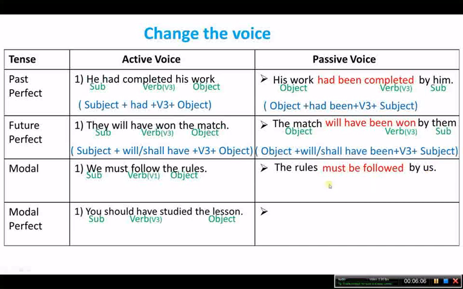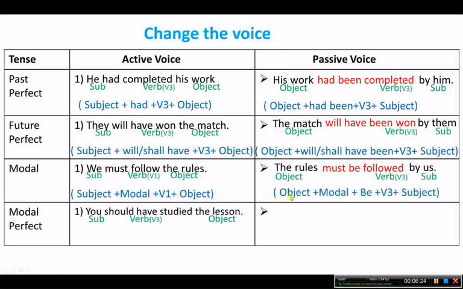Now let us see the structure of modal auxiliary active voice: subject plus modal auxiliary verb plus V1 plus object. And the modal auxiliary passive voice structure is object plus modal auxiliary verb plus be plus V3 plus subject. Now let us see the last, that is modal auxiliary perfect.